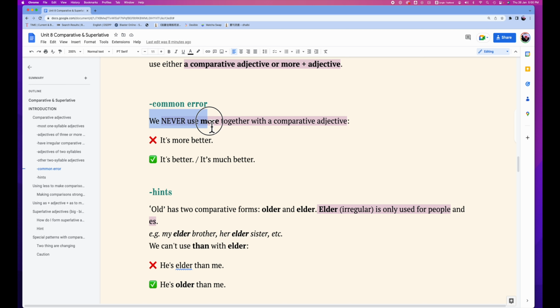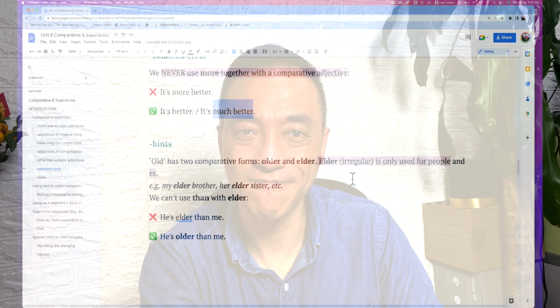Some common mistakes. We never use the word more together with a comparative adjective like better. We don't say more better. We say it's better or it's much better. There are some hints about the word old. The adjective old has two different comparative forms. One is older, one is elder. How do we use these two comparative forms? Let's take a look.